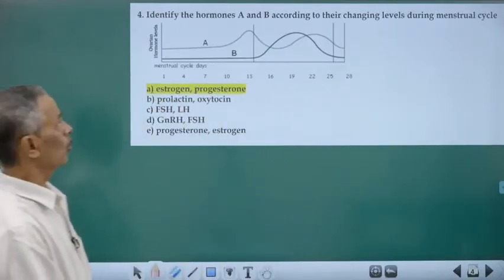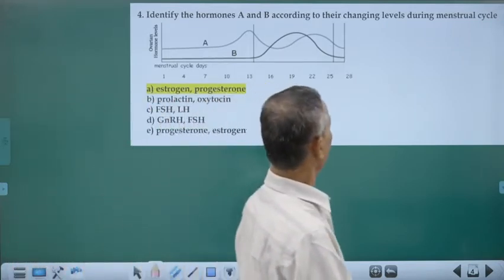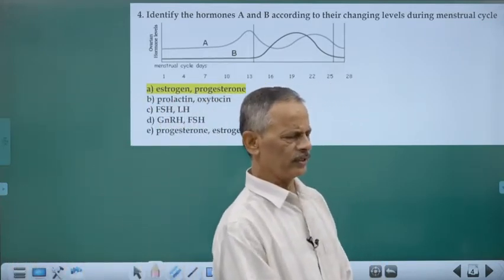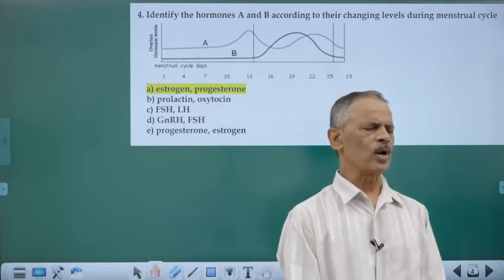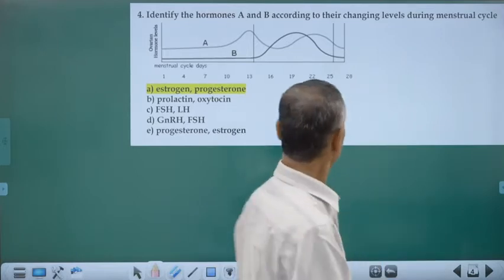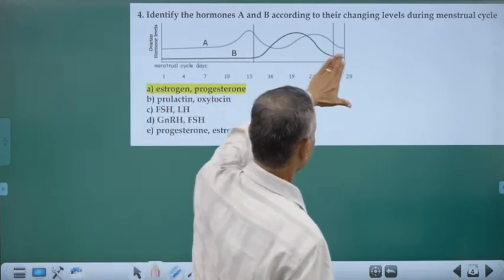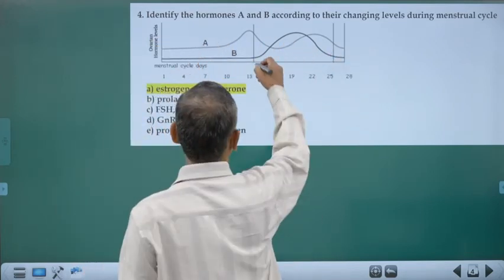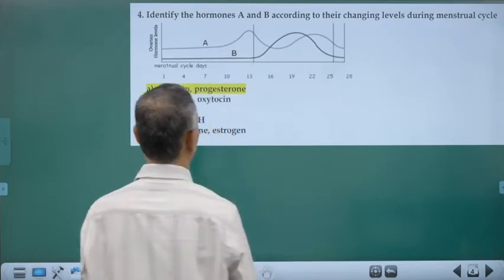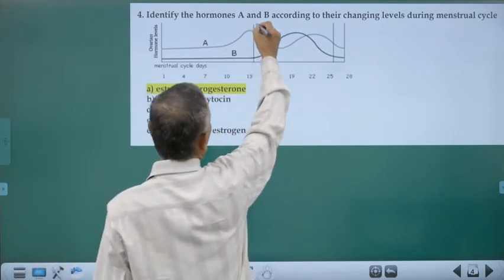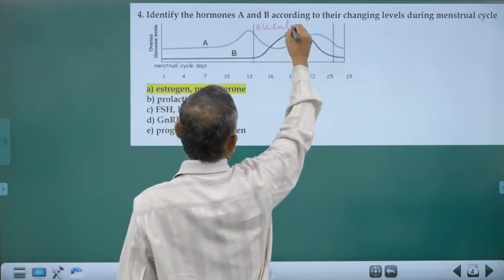Identify the hormone A and B according to their changing levels during the menstrual cycle. You are given the menstrual cycle that lasts for 28 days, and it is on the 14th day ovulation is occurring. So this is the ovulation date.